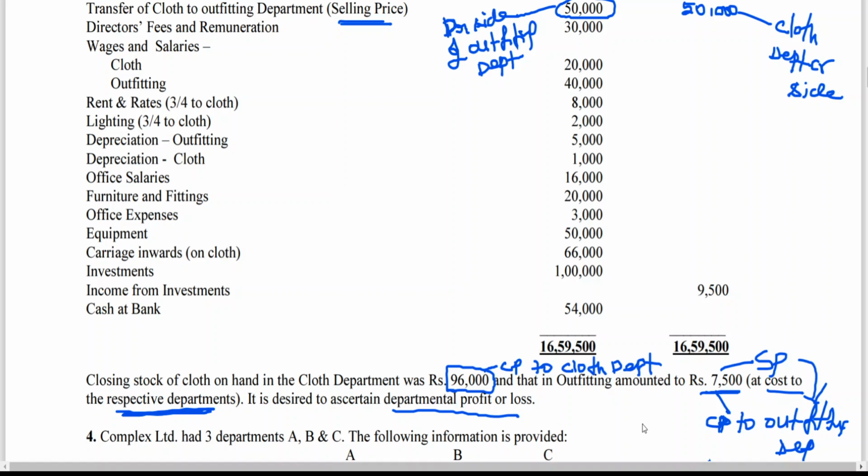So today's conclusion, in simple words. The transferee department's closing stock or opening stock, which consists of goods that have been transferred from the transferor department and remain unsold, is actually selling price to the transferor, but it is cost price to the transferee. But we should understand it is selling price. That is why we need to remove the loading effect. What is selling price, sir? Which is more than cost price, sir. This is as good as the consignment topic you learned.